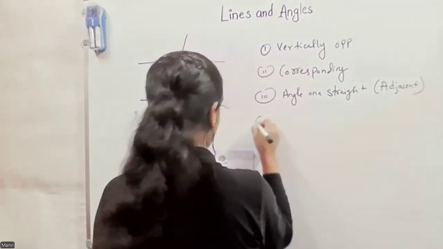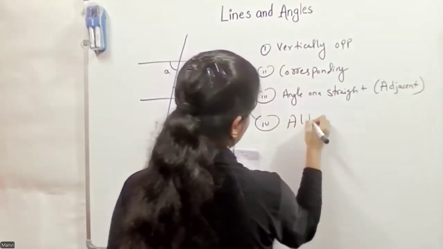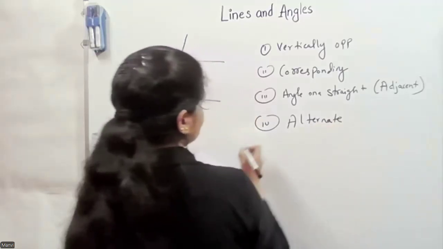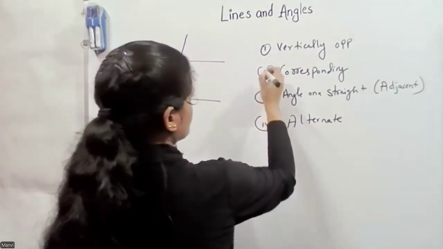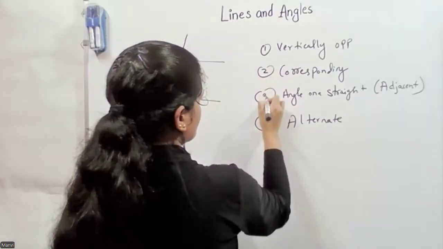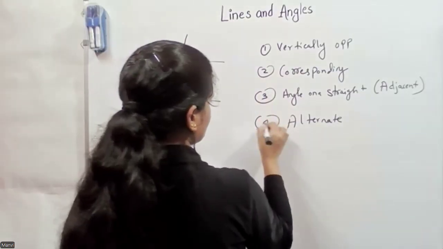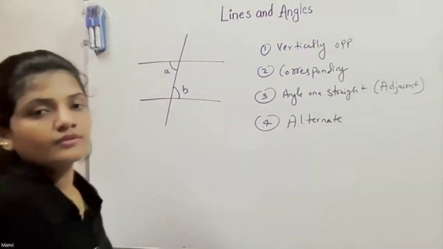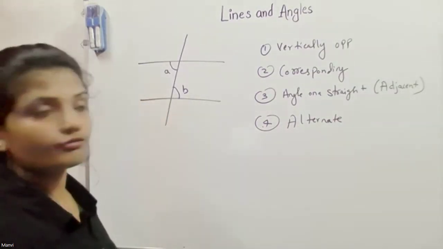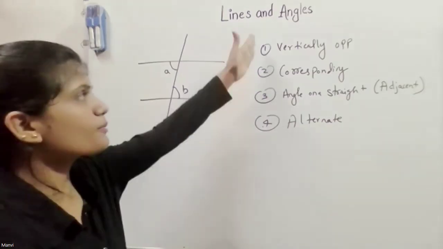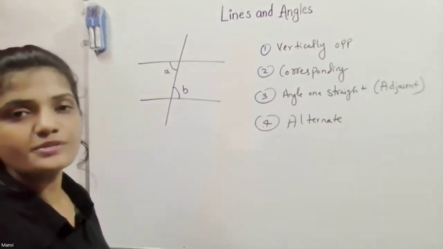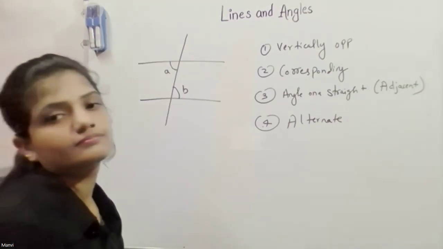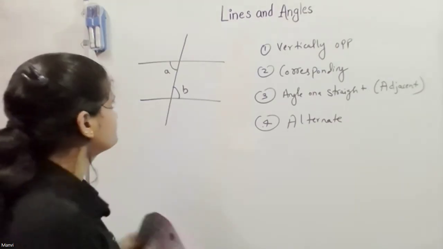And option four is alternate. Okay? Let me know, angle A and B are a pair of what? Option 1, 2, 3, or 4. Option 4. Very good.